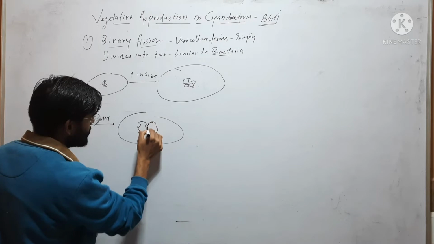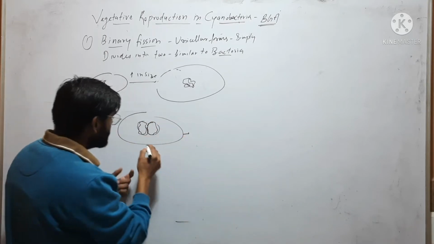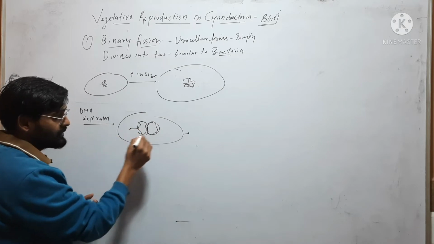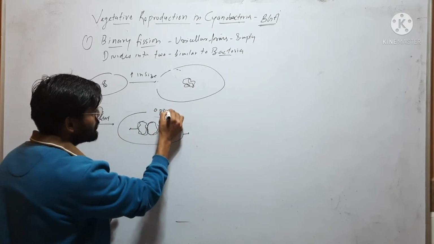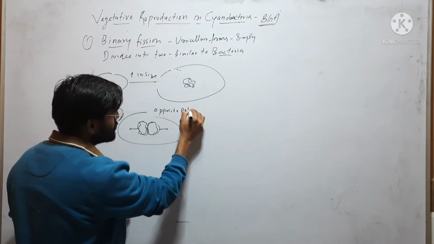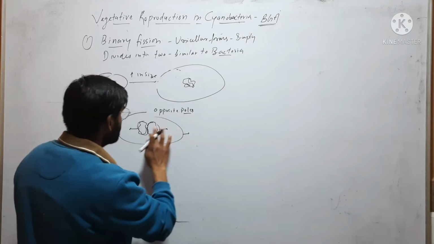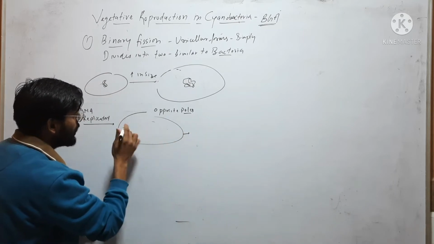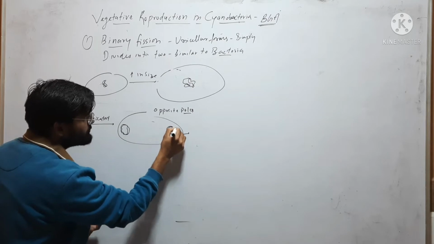After replication, these two genetic materials will move to opposite poles, and they will now come to be at different poles.